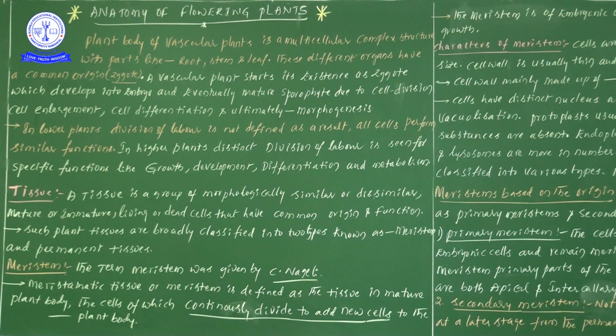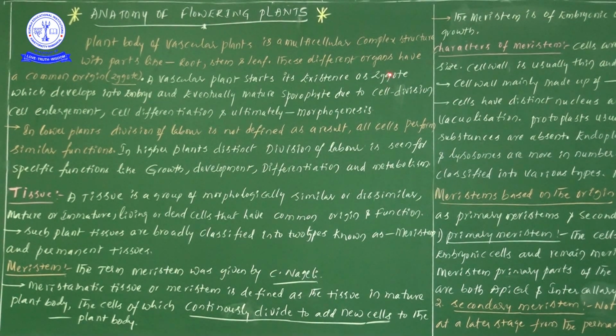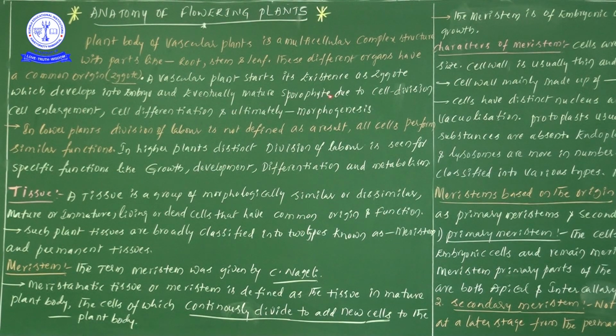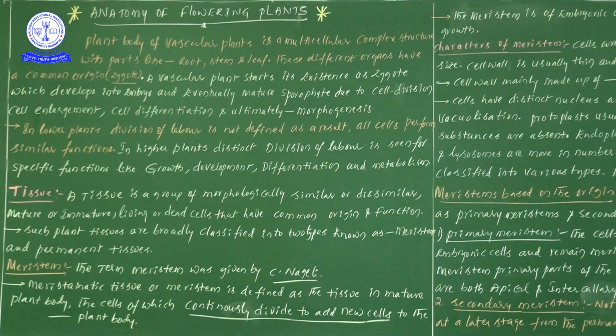How, sir, does this kind of maturation happen? Once you see that, for the conversion of a zygote to a sporophyte, how will it be known? Due to what? First one, cell division, the mitotic cell division. Then the cell enlargement. Suppose a cell is very small, and if its normal size is increased, that particular phenomenon we take as cell enlargement.